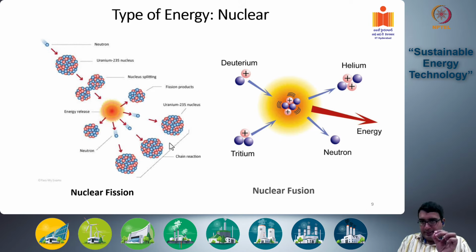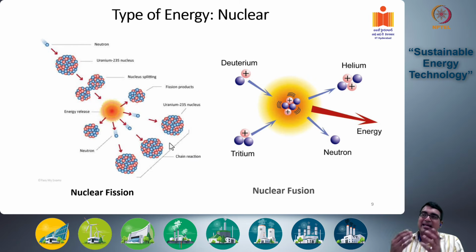Extremely light nuclei like tritium and deuterium, which are isotopes of hydrogen, are less stable than somewhat heavier nuclei like helium, lithium, or somewhat higher elements like carbon.